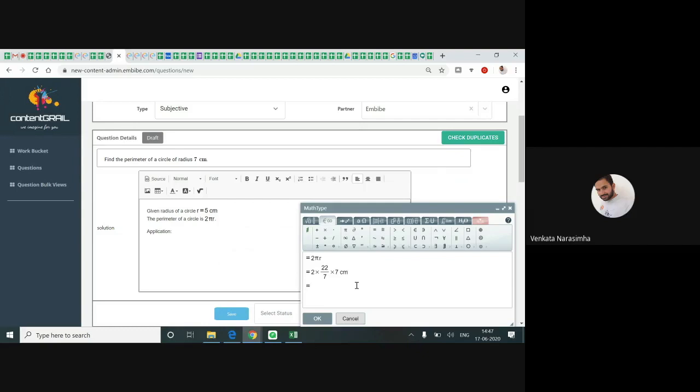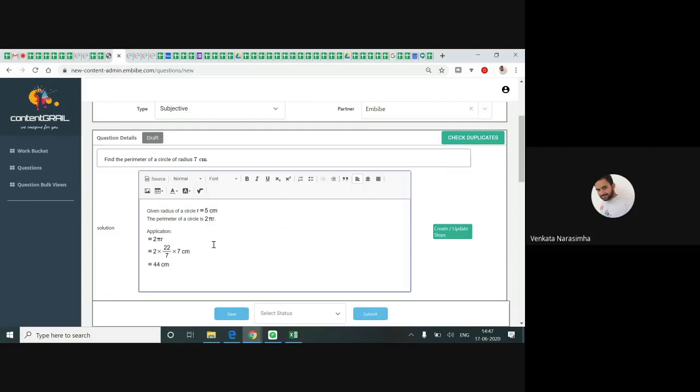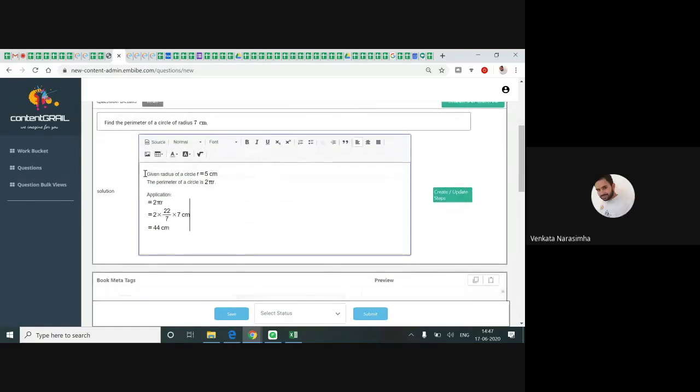So you can see now, I have given it my way. So the solution is completed. Now what you need to do is select this as one step and this as one step.